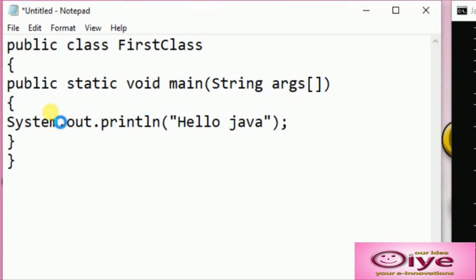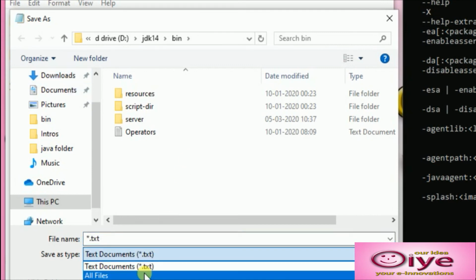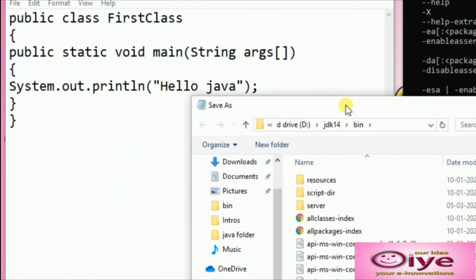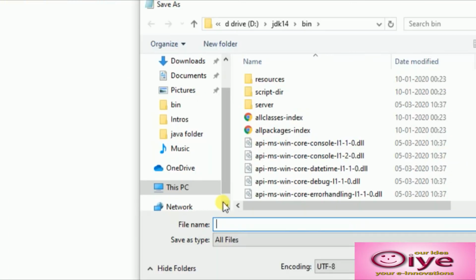File, save as. So save it in the bin folder with the name FirstClass.java, since the class name is FirstClass and in this one only there is a main.